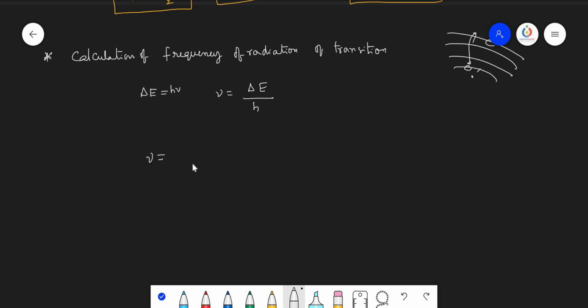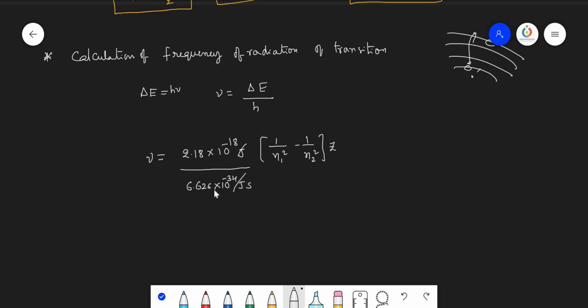So frequency nu is equal to 2.18 into 10 power minus 18 joules into 1 upon n1 square minus 1 upon n2 square into Z, divided by h, Planck's constant value, 6.626 into 10 power minus 34 joule seconds.